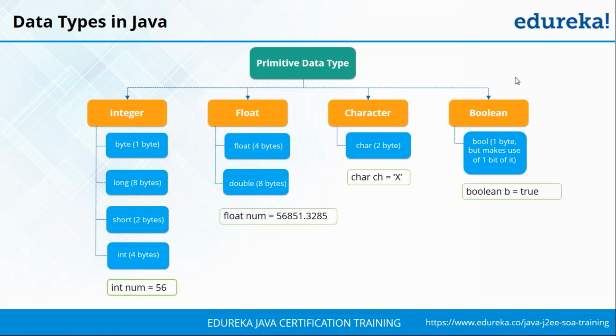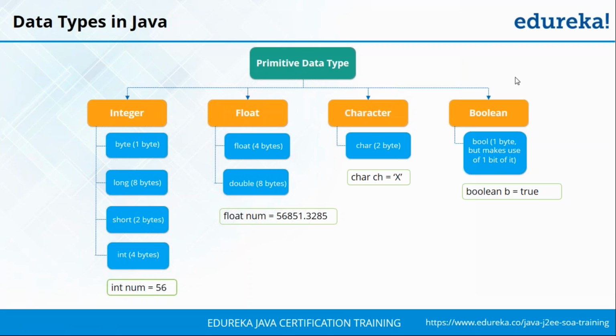So based on your need you can use a corresponding value. Here you can see how we initialized int num is equal to 56. So I am creating a numerical value of integer type that is going to store a value 56. Now after that you have the float type. Again, float type can be used to store decimal pointed numerical values.